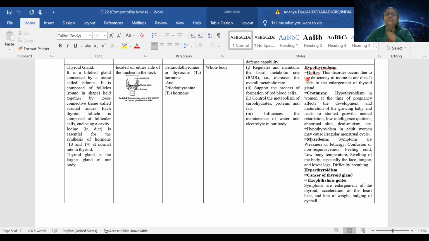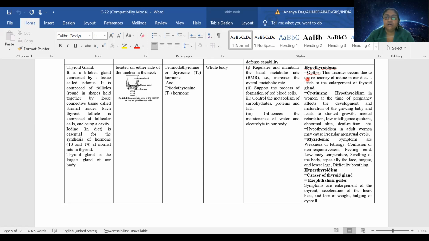Now you cannot see my thyroid gland because it is normal. I am taking proper iodine, it proves. But if I am not taking it, then it will be visible from outside. The protrusion will be visible and we call it goiter. Okay. There can be cretinism.